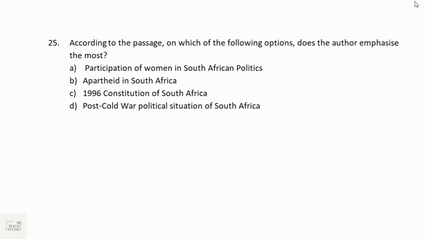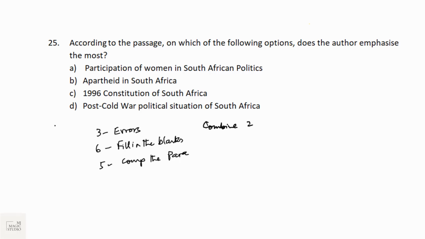So if we summarize what we can see, and believe me, as far as TCS is concerned, all 25 questions will be from this summarization part only. 3 questions from error detection, then 6 questions from fill in the blanks, then 5 questions from complete the paragraph, then combine two statements, two questions.